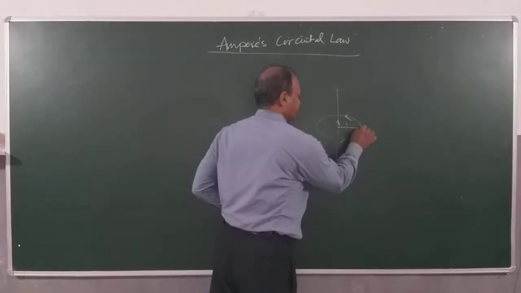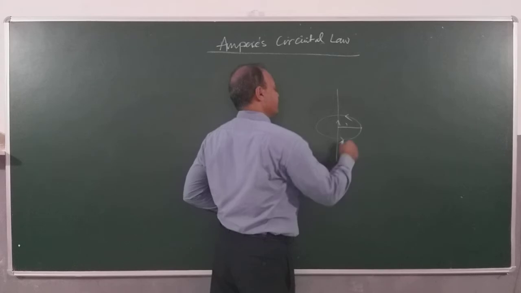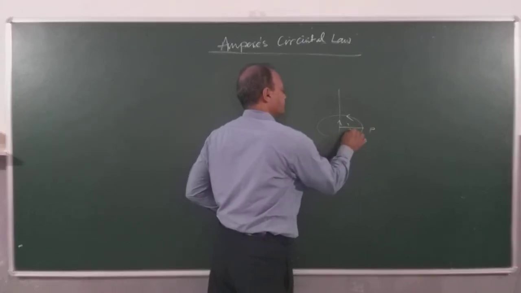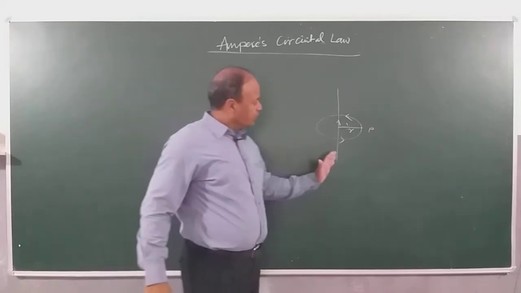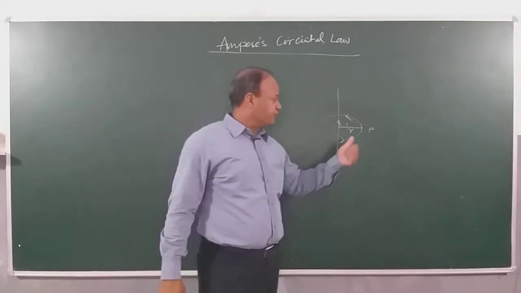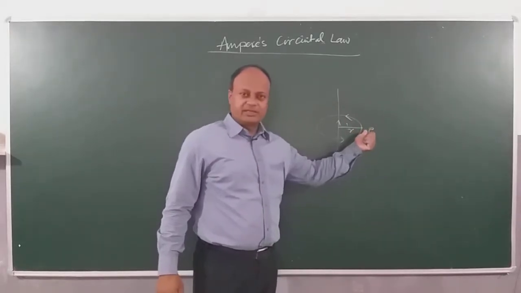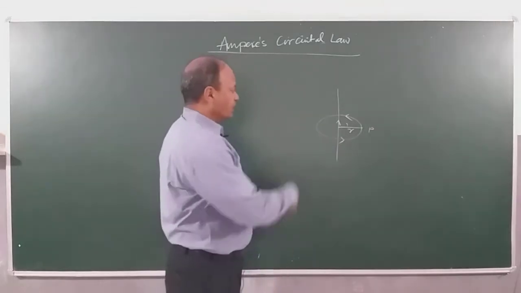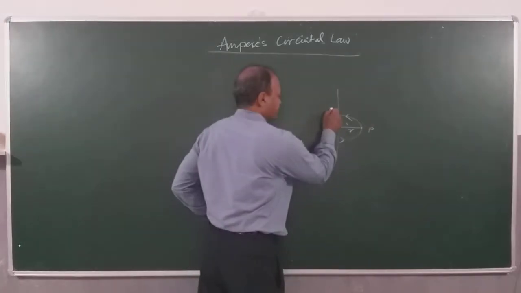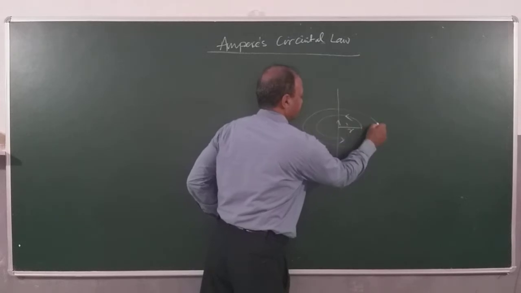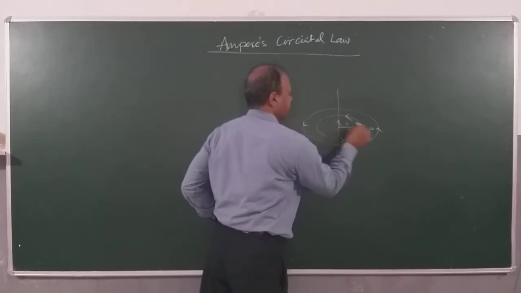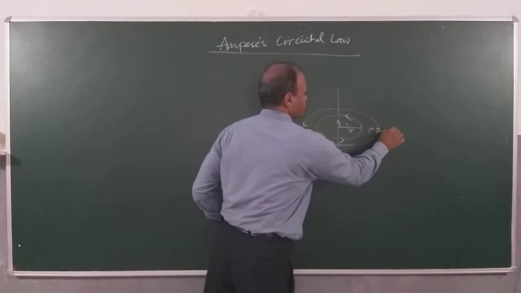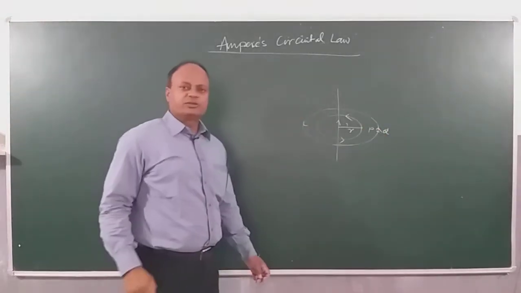Suppose I consider a point P here, a distance R from the wire. When current is flowing through the wire, it is producing a magnetic field at point P, right? If I choose another point outside, suppose this point is Q, then again the magnetic field will be something like this. This is a point Q, and so on.